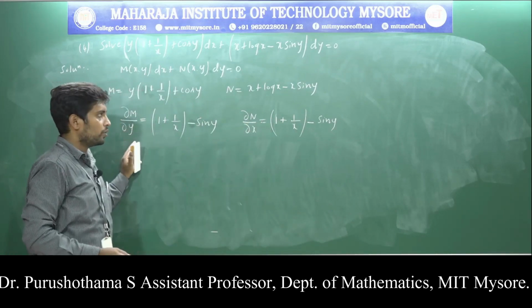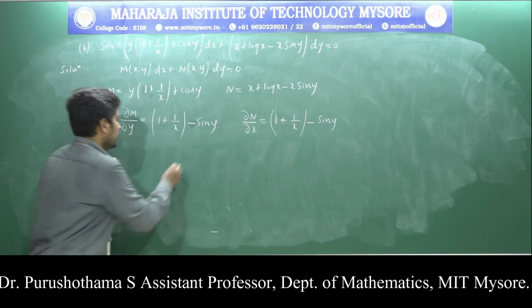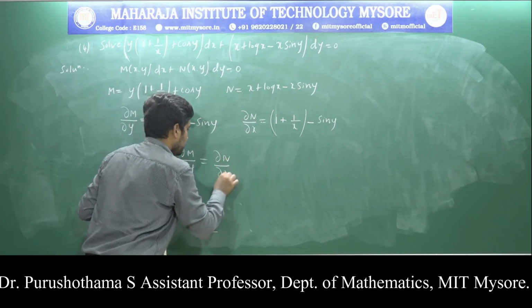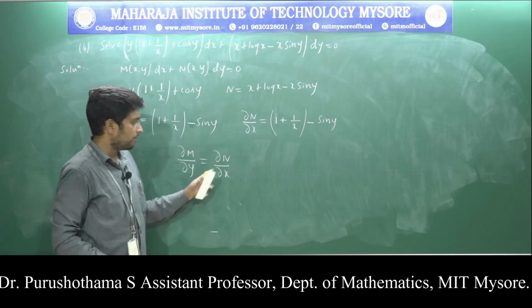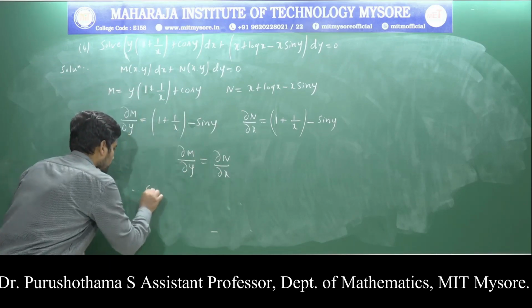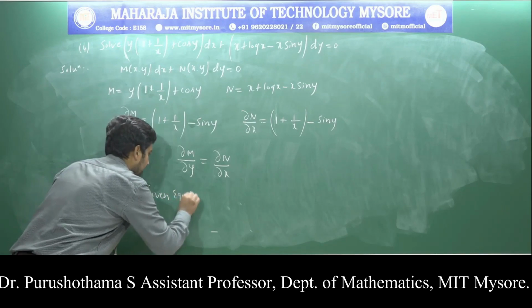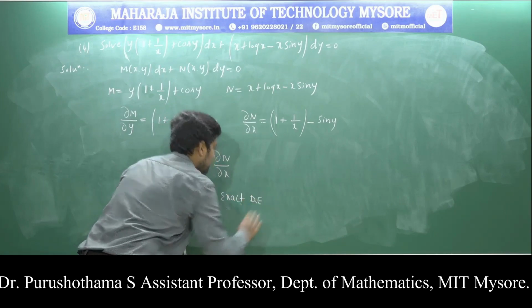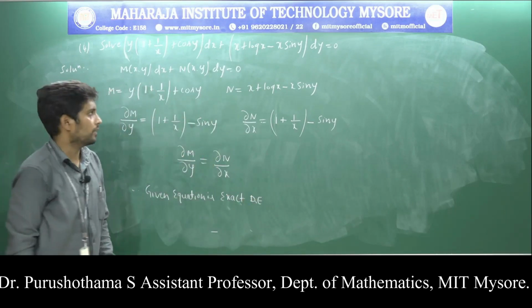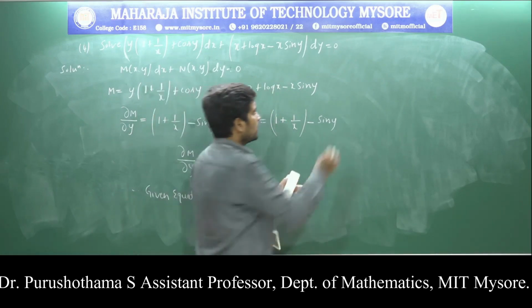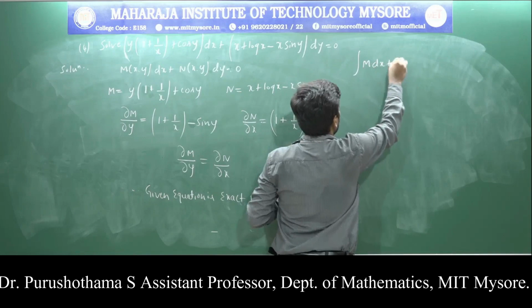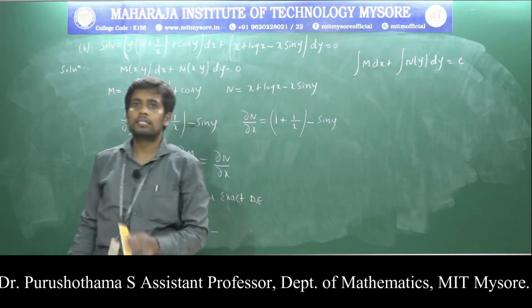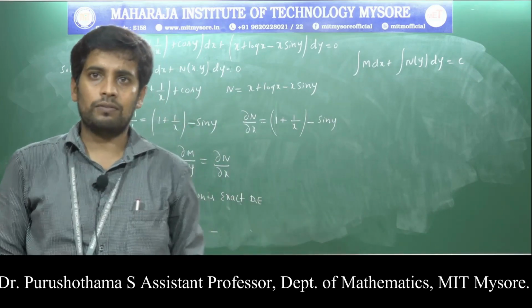This is the derivative of m with respect to y. We can clearly identify that the derivative of m with respect to y is the same as that of n with respect to x. Therefore the given equation is an exact differential equation. We already know that the solution is the integral of m dx plus the integral of n of y dy is equal to c. This is the solution of an exact differential equation.